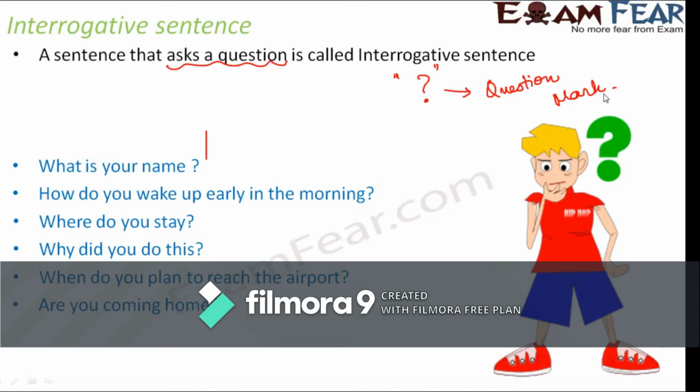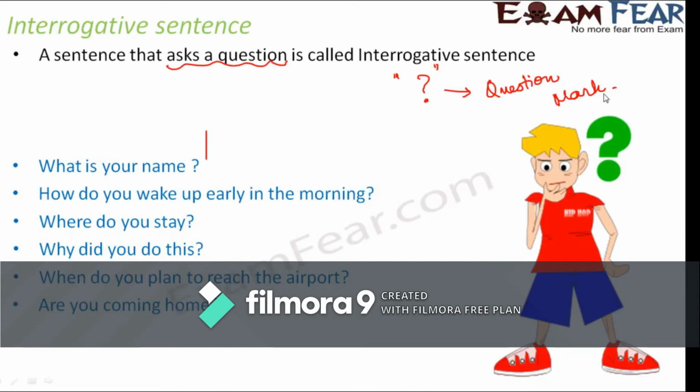Here are some examples: What's your name? How do you wake up early in the morning? Where do you stay? Why did you do this? When do you plan to reach the airport? Are you coming home? Whenever you have a question mark at the end, the way we read out the sentence is also quite different from how we read out a statement. For example, when I have to ask a question, I would ask: where do you stay? But when I have to answer, I would say: I stay in Bangalore. I would not say it as a question, because I'm not asking that, right?